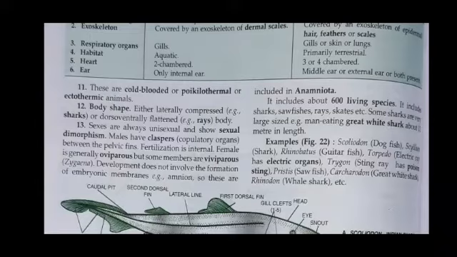It includes about 600 living species of Chondrichthyes. It includes sharks, sawfishes, rays, and skates. Some sharks are very large, like the man-eating great white shark, about 12 meters in length. For example, Scoliodon, dogfish, shark, Rhinobatus, guitarfish, Torpedo, electric ray, and Trygon, the stingray, which has a poisonous sting. These are a few examples of Chondrichthyes.